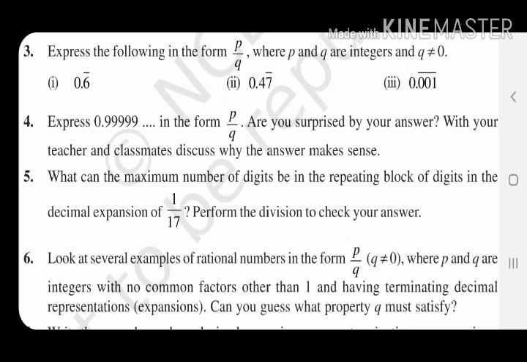Actually here the bar is on 9, that means the denominator will also be the same. In short, 0.99999 you can write as 0.9 bar. Okay, 0.9 bar. So when we convert it by shortcut, in the numerator it is all the numbers, meaning 9, by the denominator, on how many digits is there bar?